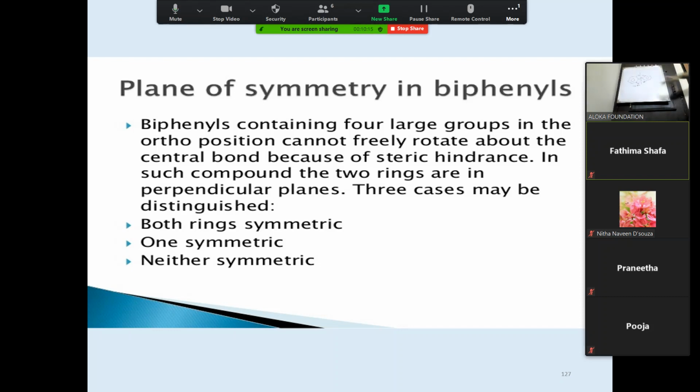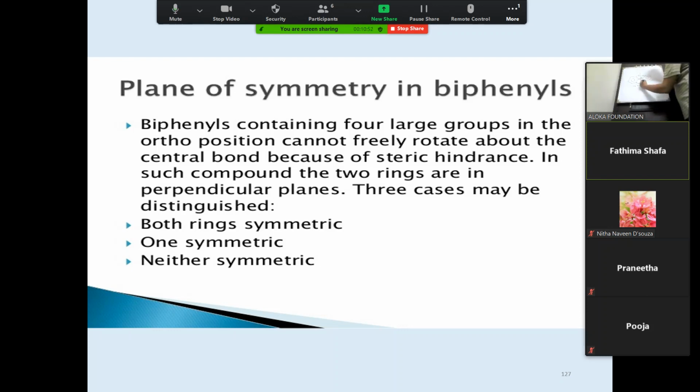Because of the presence of the bulkier group at the ortho position, that will prevent the free rotation. When there is rotation, there will be a hindrance over here. Because of the bulkiness, it will prevent the free rotation of the carbon-carbon single bond. Did you get this point? What does it mean? Yes or no?